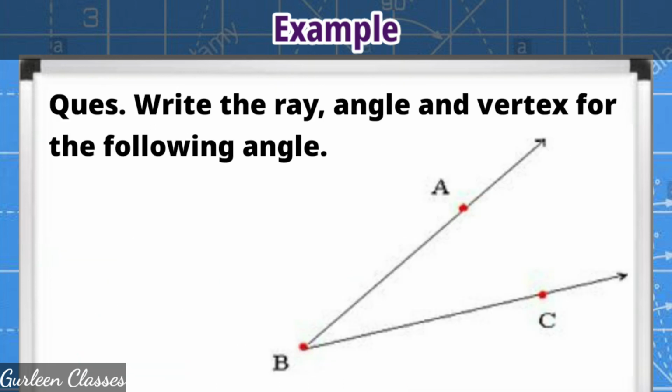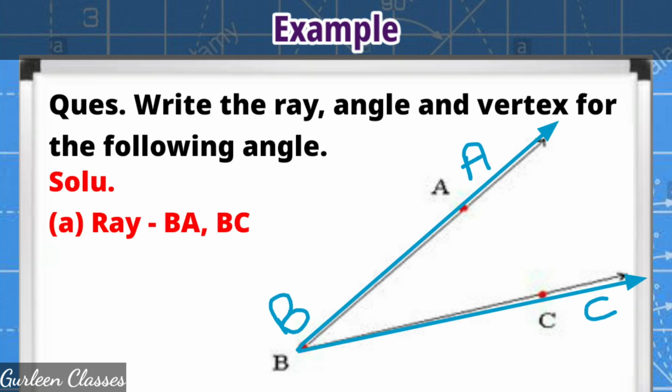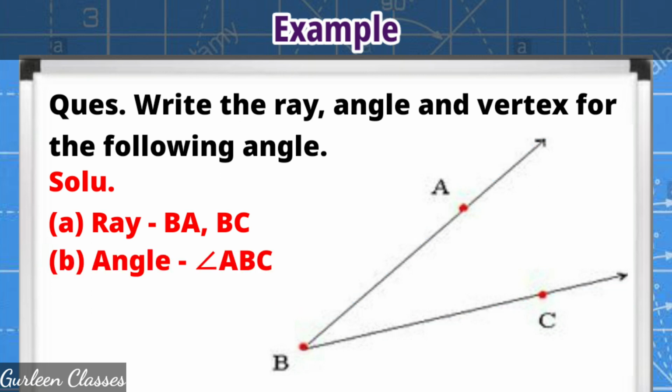Let's take another example. Write the ray, angle and vertex for the following angle. So in the figure you can see we have to write ray. So BA and BC are two rays. Angle ABC and vertex point B.